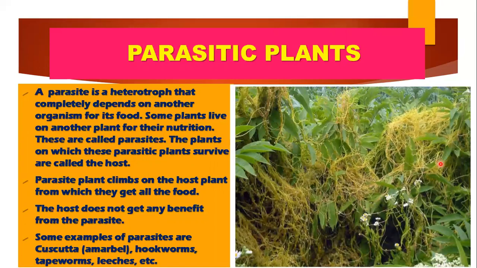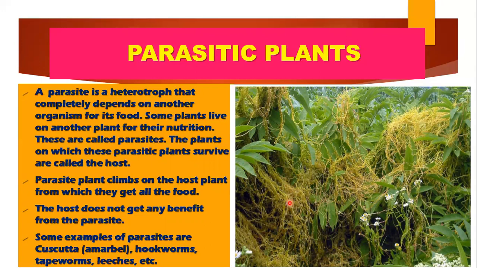Here you can see this is dodder. You can see it clinging on the host plant from here, this is cuscuta. They cling to other plants called host plants and derive their nutrition from them. In such a case, the host plant becomes deprived of nutrients, and so it is very harmful.